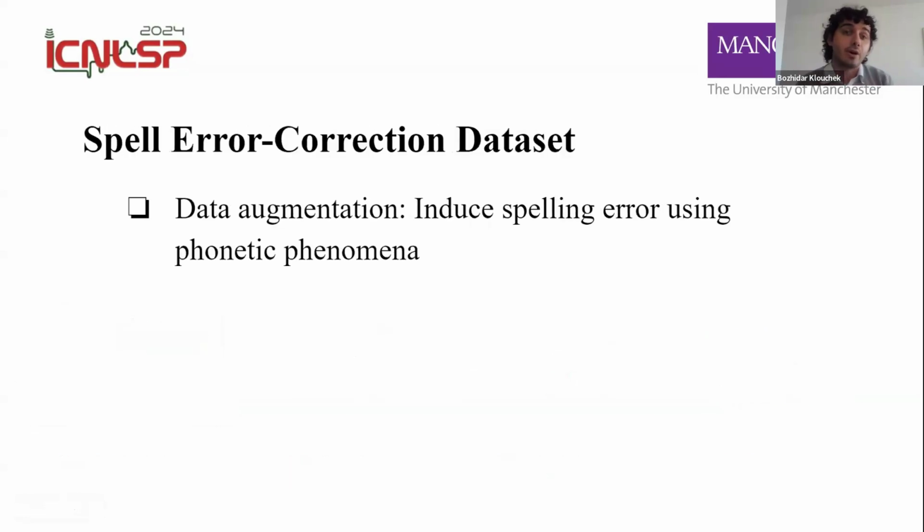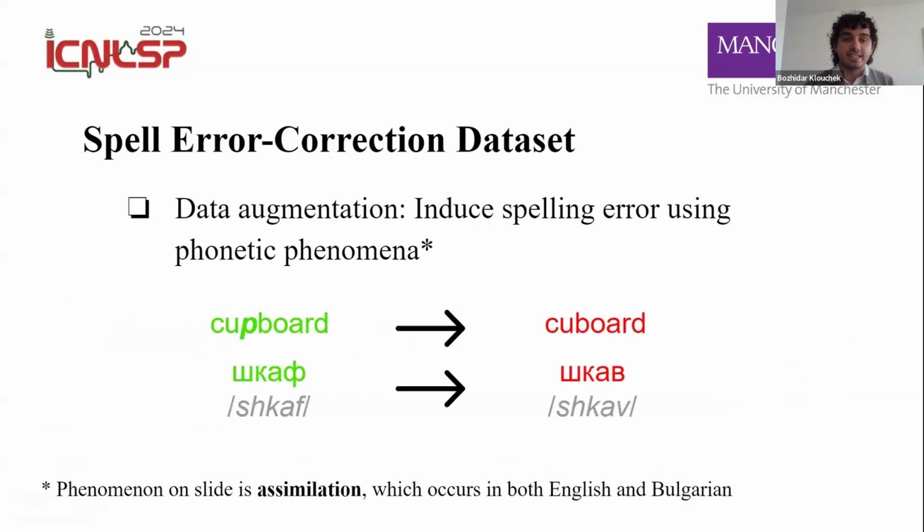We have also provided the spell error correction dataset. So as established, learner data is very scarce. So instead of looking for natural learner data, we induce spelling errors using phonetic phenomena. Just for an example, in English, there is a phenomenon called assimilation. Given a source token here, which is cupboard, the P sound almost always doesn't get sounded in the actual pronunciation of the word cupboard, which leads learners of English to forget it and just write cubboard without the P. So that's an example of how phonetic phenomena motivate spelling errors.